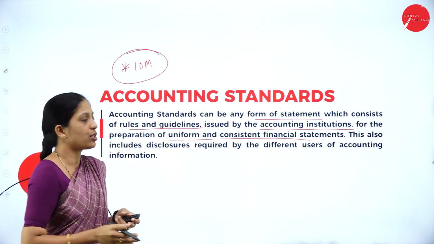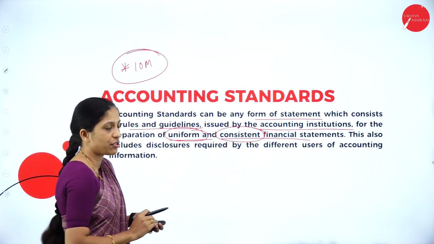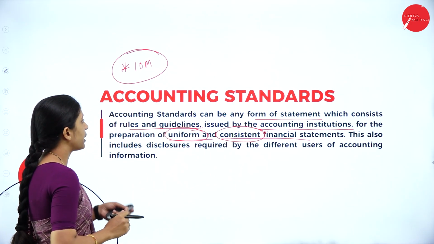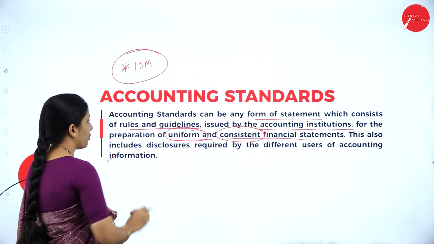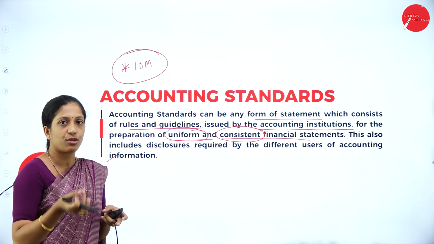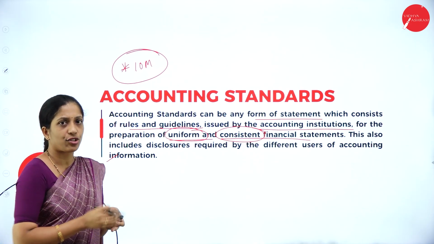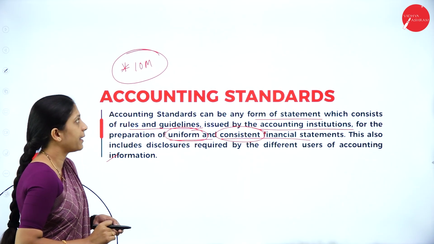So the main intention is to bring uniformity and consistency in the financial statements. This also includes disclosures required by different users of accounting information. It contains detailed information on how you have to treat each and every transaction in your financial statements. So that would be the meaning of accounting standard.